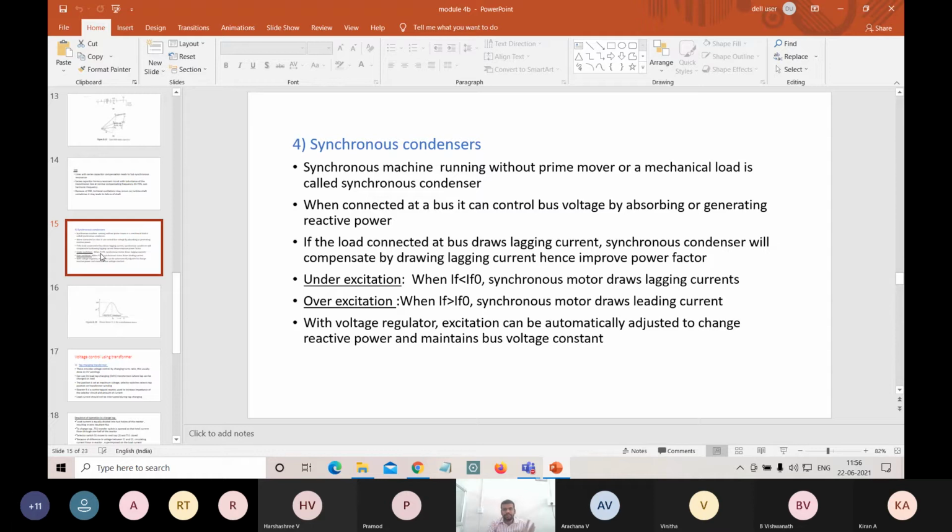So under excitation is nothing but drawing of lagging current. Drawing of lagging current is nothing but absorption of reactive power. Absorption of reactive power is nothing but the load is capacitive. So if there is an inductive load that is lagging in nature, we have to inject leading current. So how are you going to inject it? That is by doing over excitation.